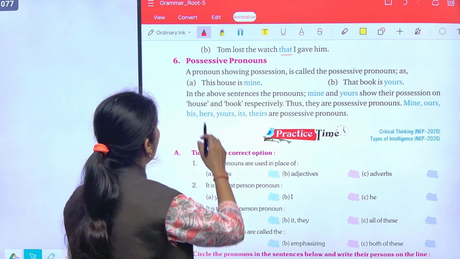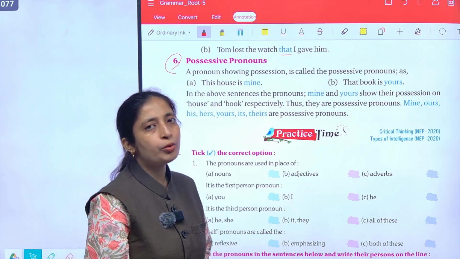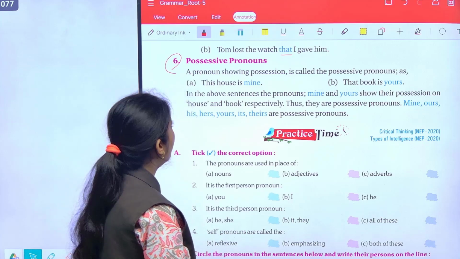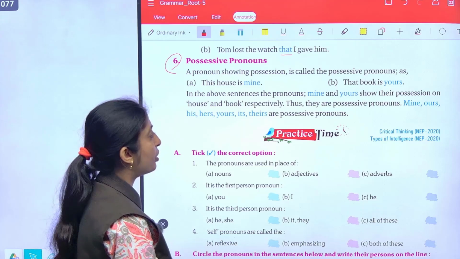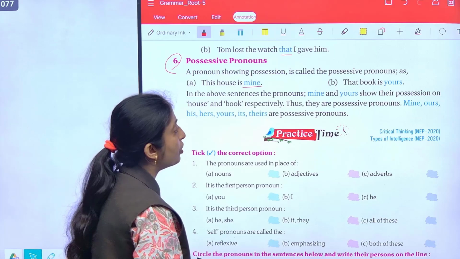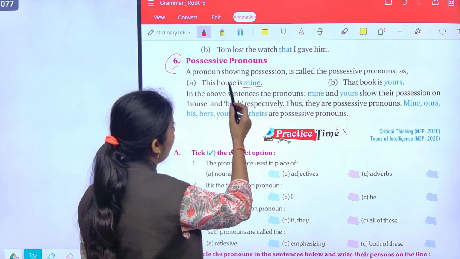And the last pronoun is the possessive pronoun. These pronouns are used to define an ownership or relationship. A pronoun showing possession is called a possessive pronoun. This house is mine. That house is yours. That book is yours. Means this house is mine.